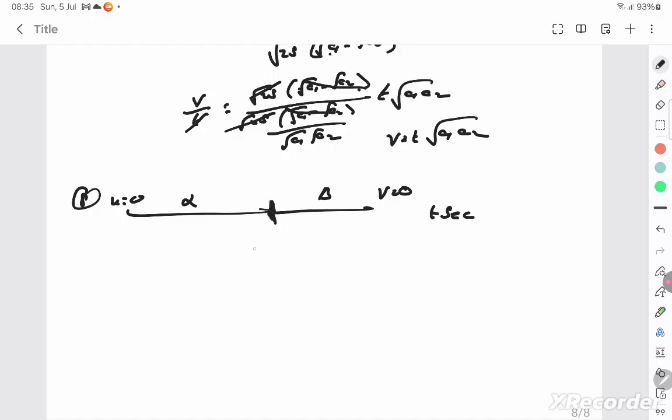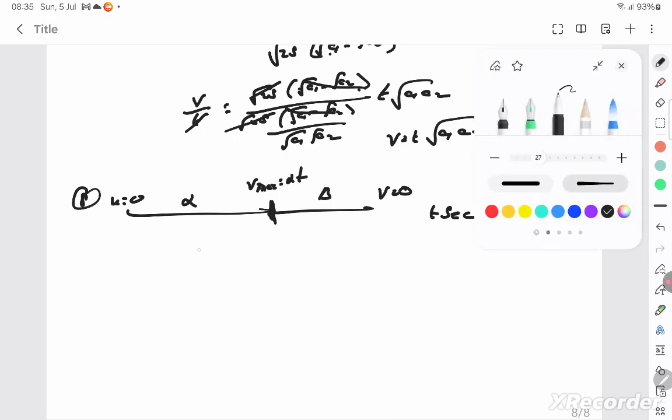You know, at this point, what is the velocity? V is equal to U plus AT. You know that U is 0, A is alpha. So the velocity at this point is the maximum velocity, which is alpha into t. The moment you do this, you should remember they're asking you to find the distance travelled, the total distance travelled, the maximum velocity.